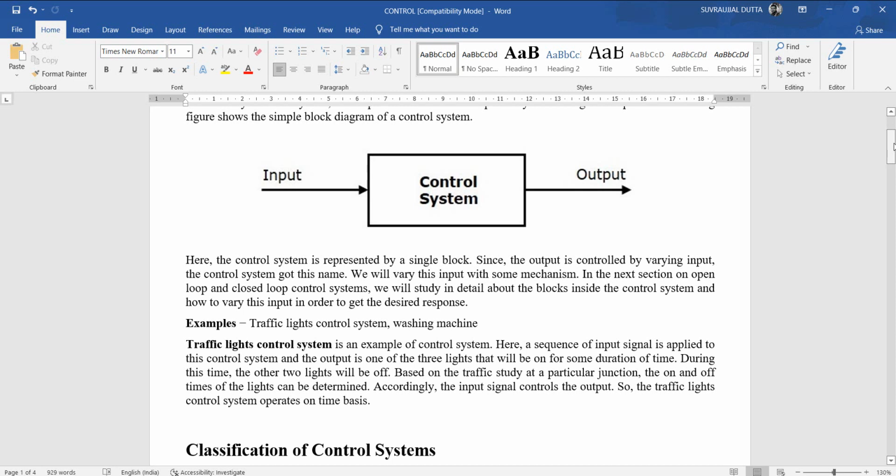During this time, the other two lights will be off. Based on the traffic study at a particular junction, the on and off time of the lights can be determined. Accordingly, the input signal controls the output. So the traffic light control system operates on a time basis.